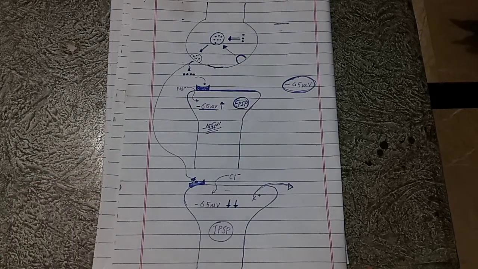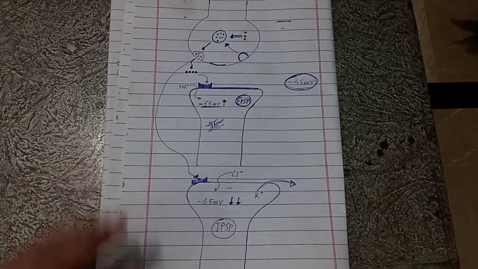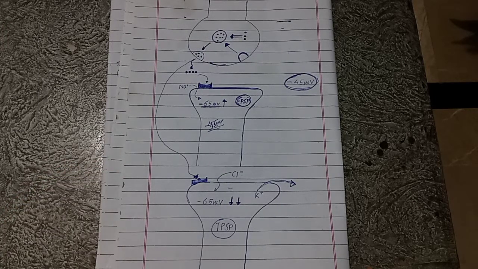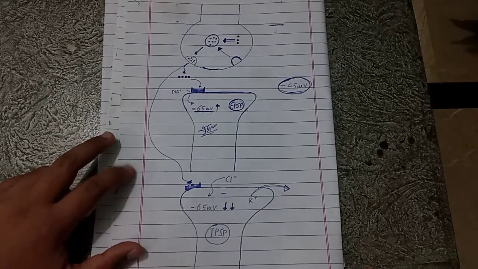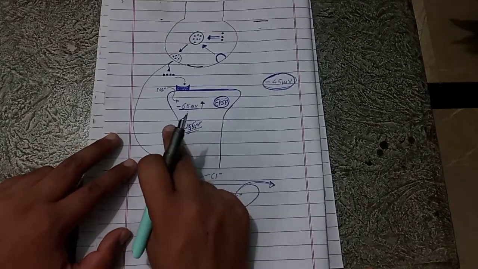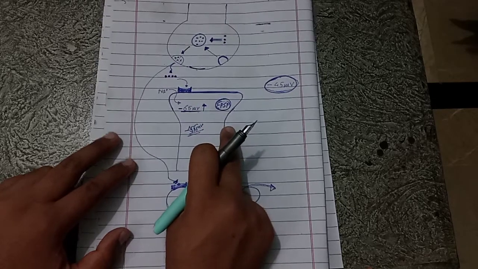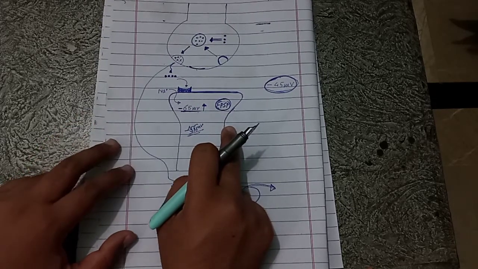Now let's discuss the electrical events which occur during neuronal excitation and neuronal inhibition. When neurons are excited, what are the electrical events taking place in these neurons, and when neurons are inhibited, what are the electrical events? So let's discuss these events one by one. First, I will talk about the electrical events which occur during neuronal excitation.